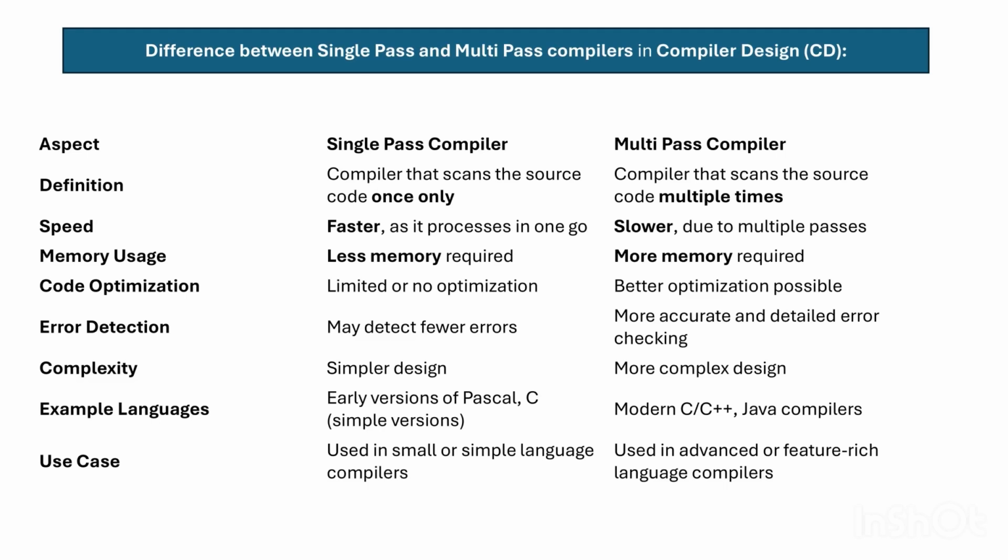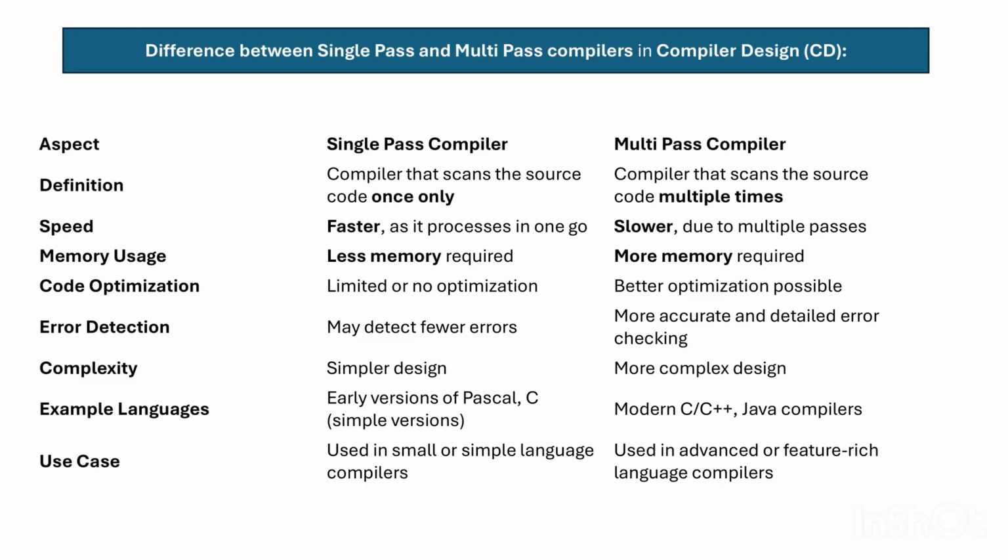We will now see the difference between single pass compiler and multiple pass compiler. As we know from the definition, a single pass compiler scans the source code only once, but a multiple pass compiler scans the source code multiple times. The speed of a single pass compiler is fast as it processes in one go, but the speed of a multiple pass compiler is slower due to multiple passes.